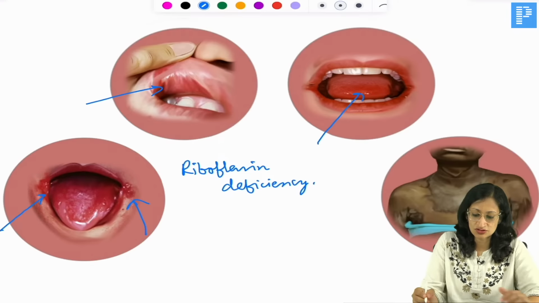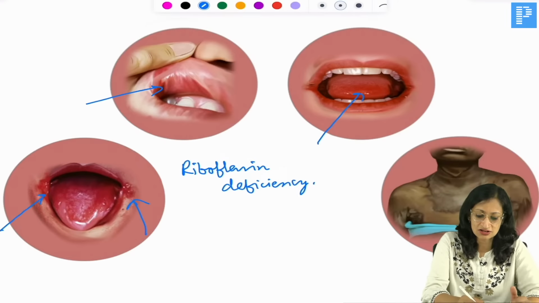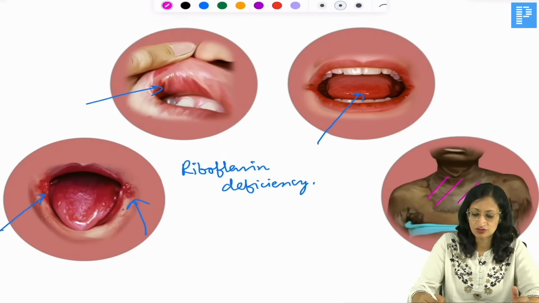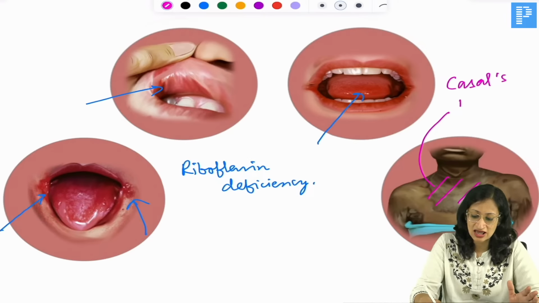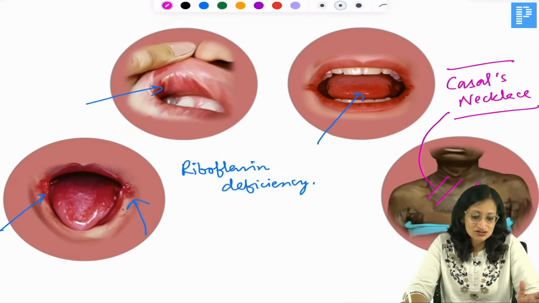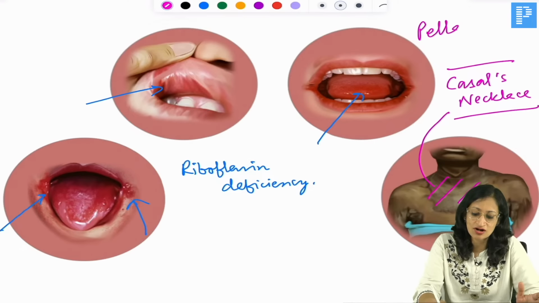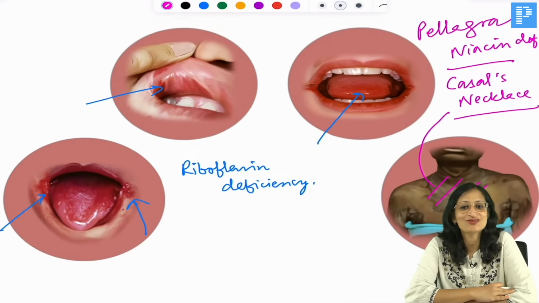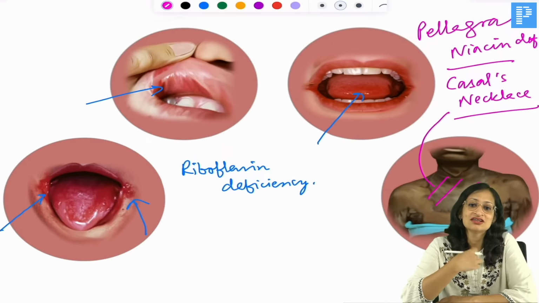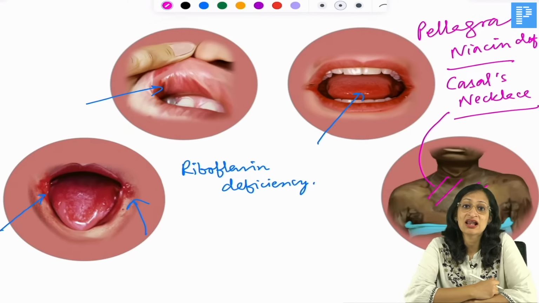And what do you see here? In the last picture, what you see is a Casal's necklace. There is a lesion around the neck, in the exposed parts of the body. It is photosensitive. It is known as Casal's necklace, and it is due to which deficiency? Very good. I can see most of you answering it is due to niacin deficiency, and the name of the condition is called pellagra. So, pellagra, niacin deficiency. Can you tell me a metabolic disorder, an inborn error of metabolism, where you can get this Casal's necklace kind of a thing or pellagra-like rash?